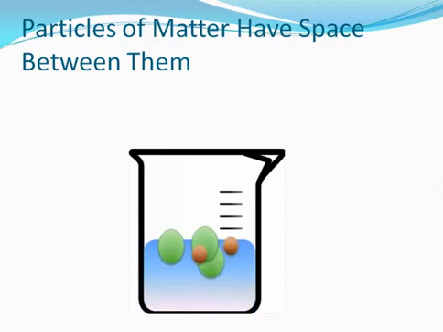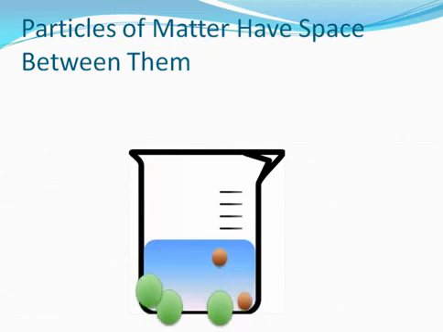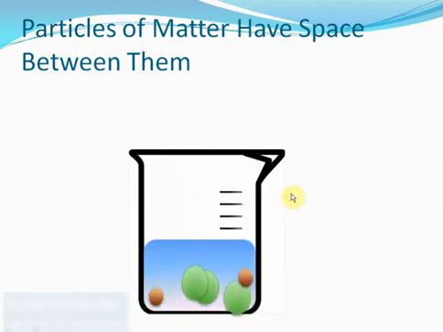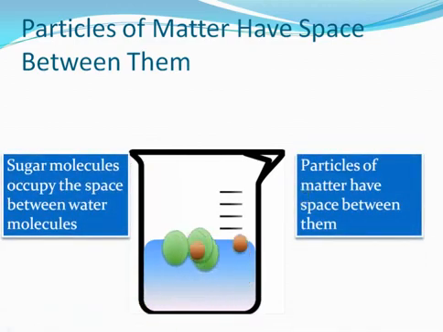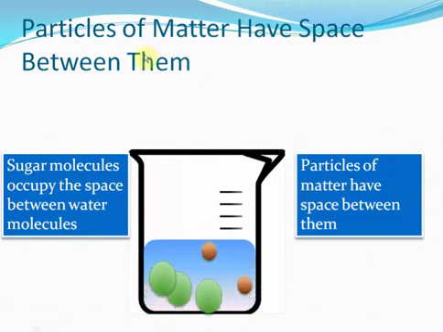If water particles did not have any space between them, then sugar could not dissolve in water, isn't it? Because then sugar would have either floated above water or it would have sunk down below water, but it could never have gone inside the water. It went inside the water only because water particles had space between them, isn't it? And that tells us that the particles of matter, even the particles of water, have space between them. Did you understand that? So that proves the first characteristic of matter.